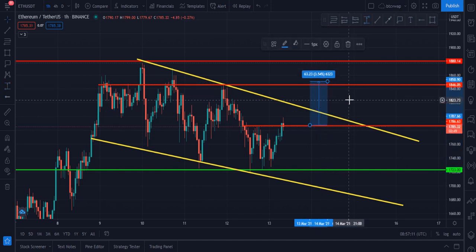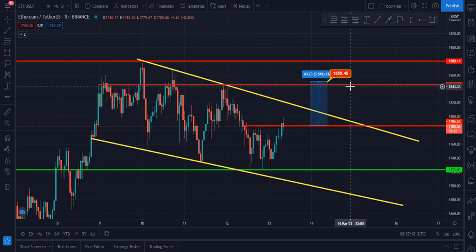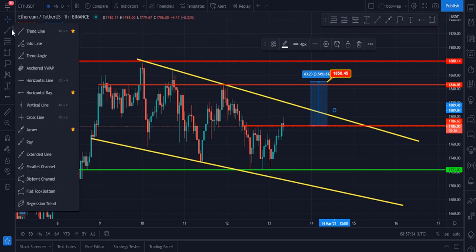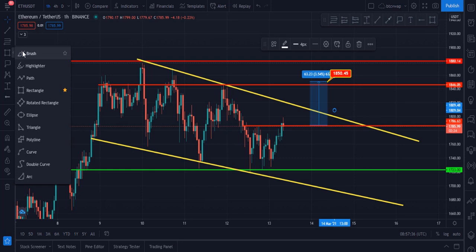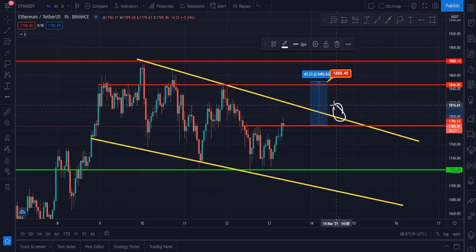This is my first target for Ethereum right now, 1850, or you can say 1845. 1845 to 1850 is my next target. And according to the technical pattern, when Ethereum breaks this upside trend line, let me tell you what is going to happen. Once Ethereum breaks this upside resistance, let me tell you my next target.